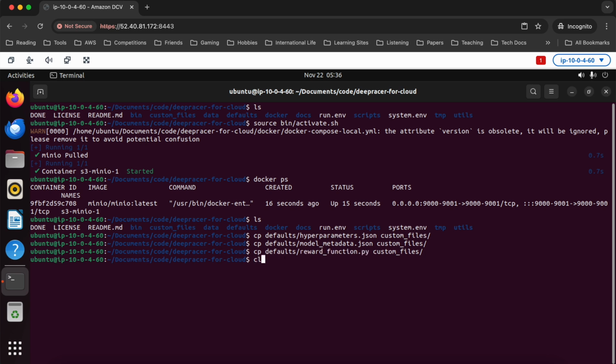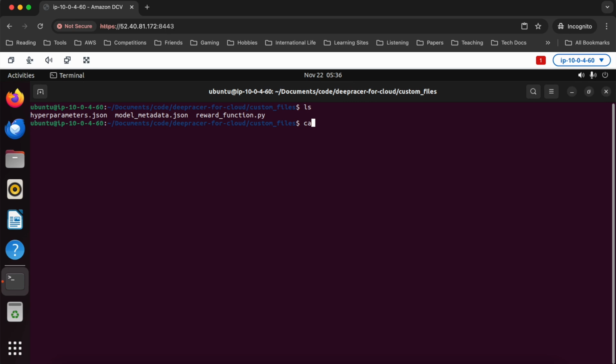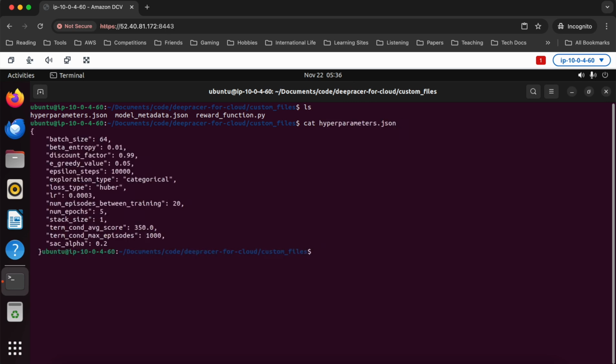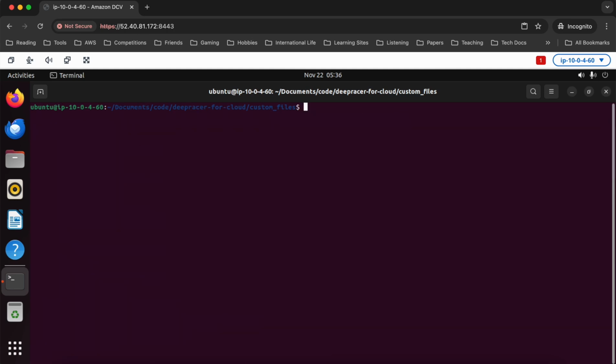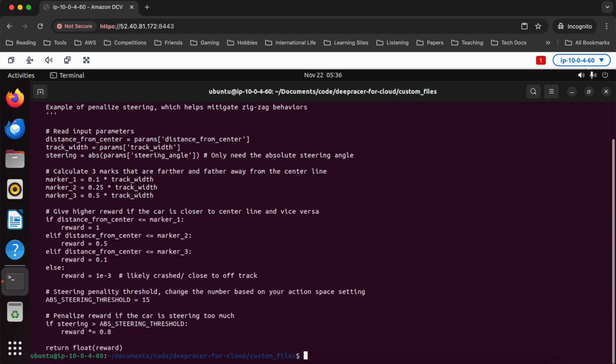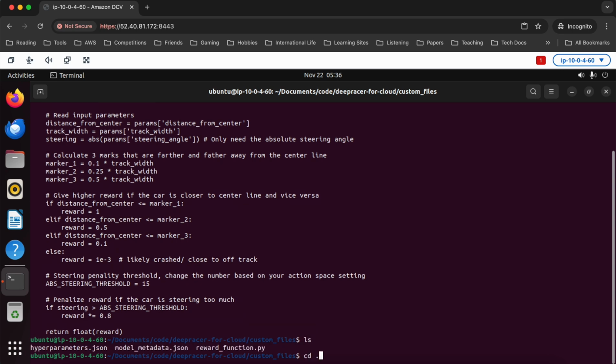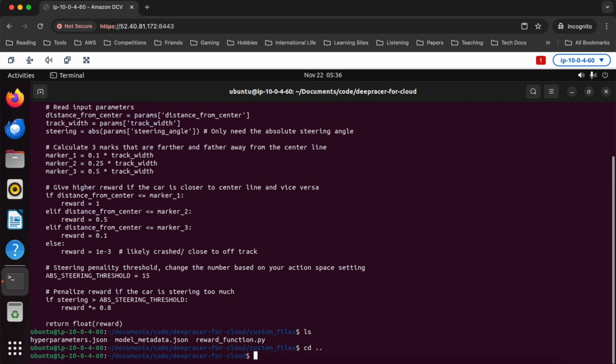Great. And of course, if I now go into custom files, we can take a look at each of those and sort of see what they look like. So hyperparameters, you can see it's very similar to the default ones from the deepracer console. Model metadata, you can see that by default, it's a discrete action space with a very limited set of possible actions. But this will do for now. We'll leave it the way it is. We're not going to touch it. And then the reward function is the default centerline follower, just like from the console. So that stuff is now all stored in custom files.